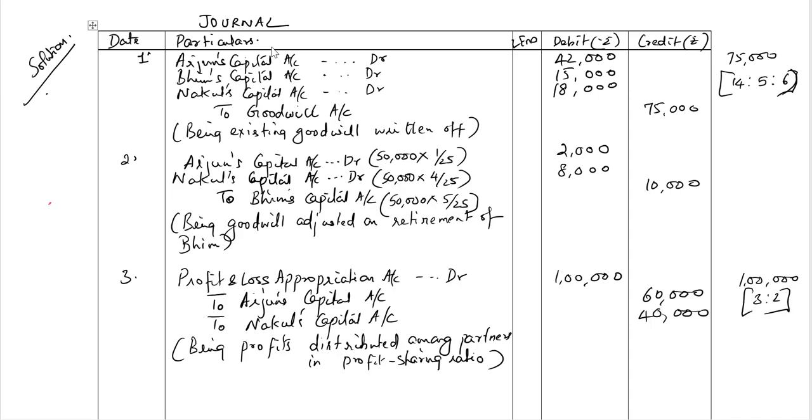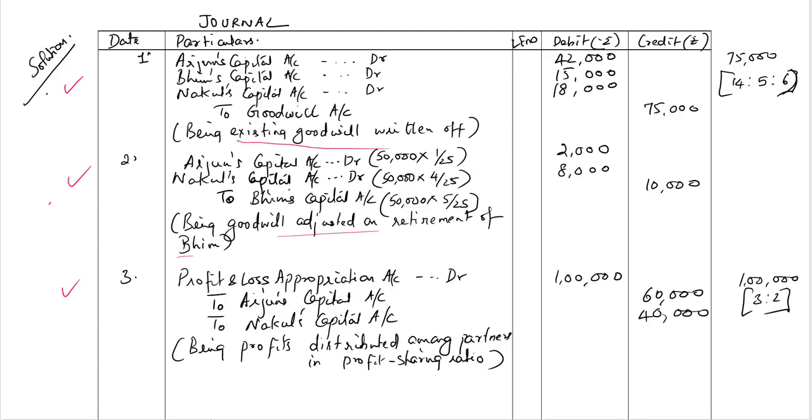So these are the three journal entries. The first journal entry is to write off the existing goodwill. The second journal entry is for treatment of goodwill at the time of retirement of Beam, adjusting it through the partners' capital accounts. And the third journal entry, a year later, the profit of rupees 1 lakh is divided between Arjun and Nakul, the continuing partners, in their profit sharing ratio. So these are the three journal entries. So this is the answer to the example sum 4.